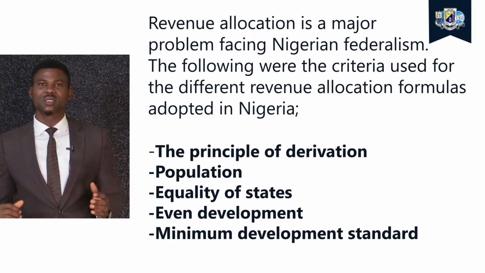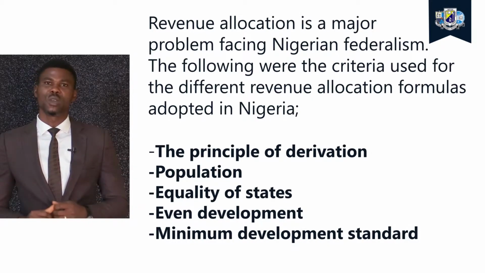Here, states get from the federal government or federally generated revenue to develop evenly. So we can say that if Edo State gets 20%, Lagos State, irrespective of its size and population, will also get such amounts. This is because the country will develop evenly, irrespective of size.